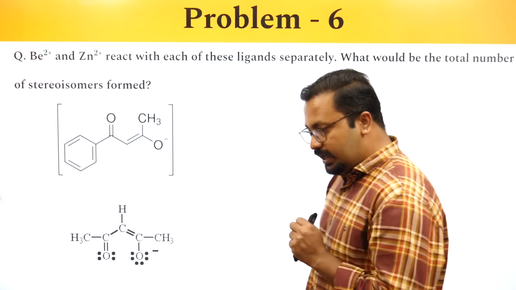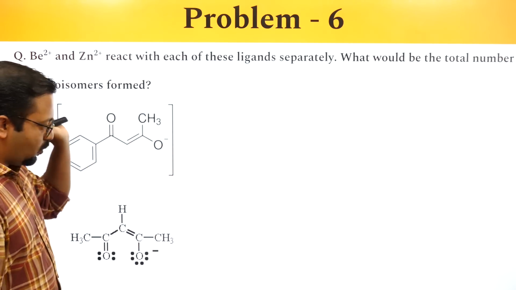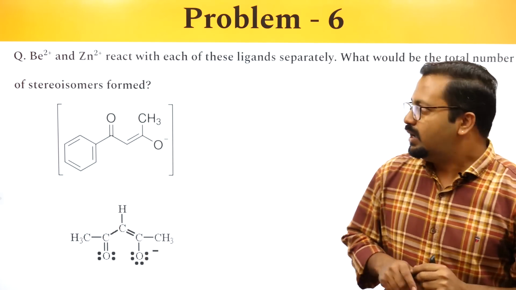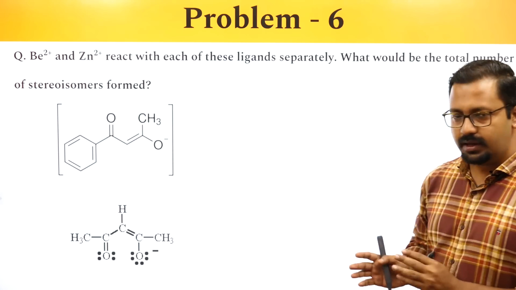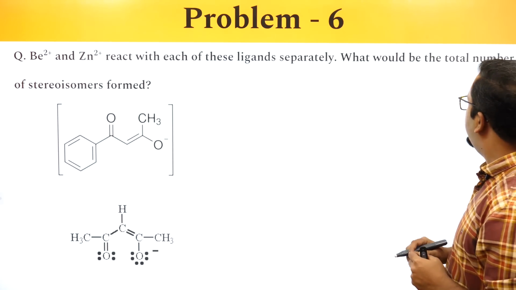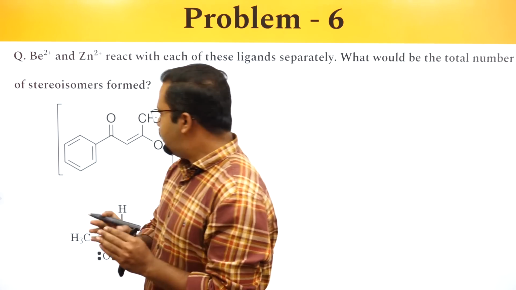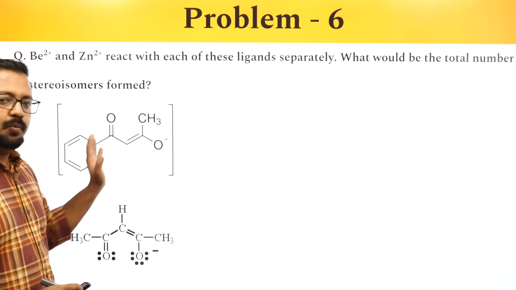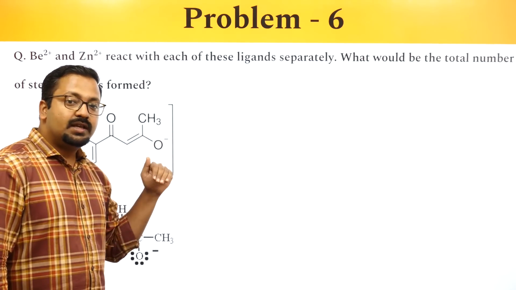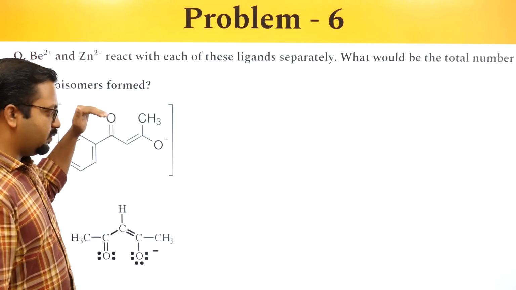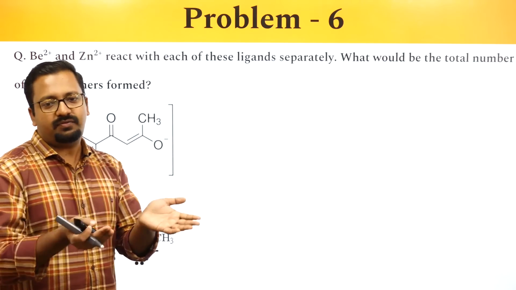This is our last question for the day, and this is an integer type question. So please read the question very carefully. The question is, beryllium 2 plus and zinc 2 plus react with each of these ligands separately. They form complexes. What would be the total number of stereoisomers formed? So our objective is to identify if beryllium reacts with the first ligand, how many stereoisomers are formed? Beryllium reacts with the second ligand, how many stereoisomers are formed? If zinc does the same thing with the first one and the second one, how many stereoisomers are formed? And then we'll add all of them and give the final answer.